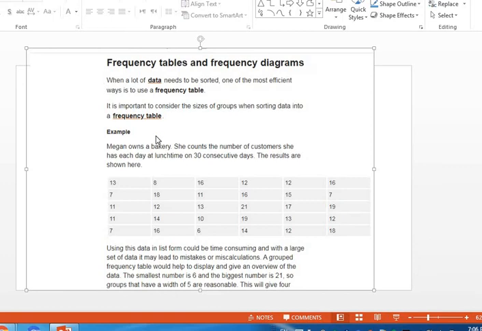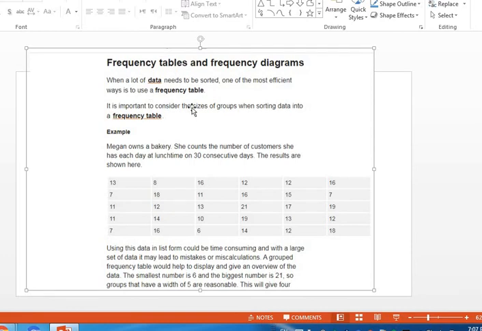Moving to another lesson: frequency tables and frequency diagrams. Again, when a lot of data needs to be sorted, focus with me. One of the most efficient ways is to use a frequency table. It's important to consider the sizes of groups when sorting data into a frequency table.